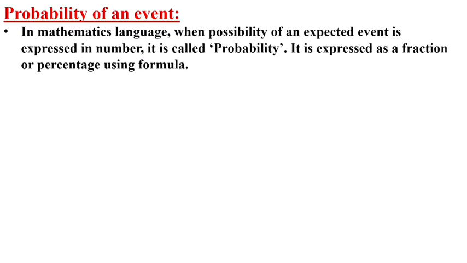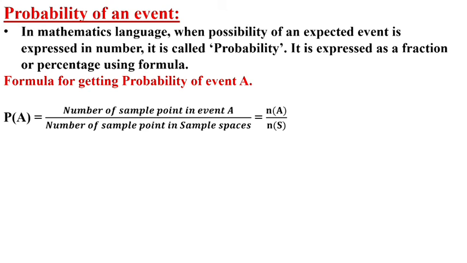Understood? Probability of any event. In mathematical language, when the possibility of an expected event is expressed in number, it is called probability. It is expressed as a fraction or percentage using a formula. For example, to get the probability of event A, the formula will be probability of A equals number of sample points in event A upon number of sample points in sample space. It means n(A) upon n(S) will be the probability to get the event A.